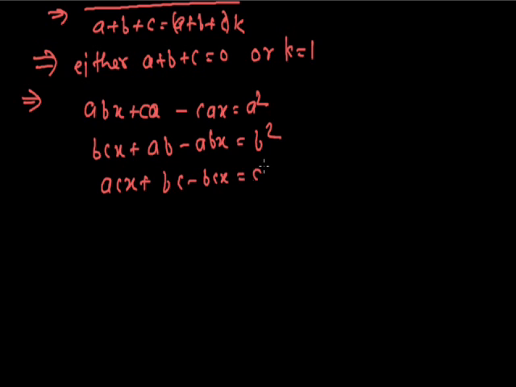Again, adding all the three equations, we have ab + bc + ca = a square + b square + c square.